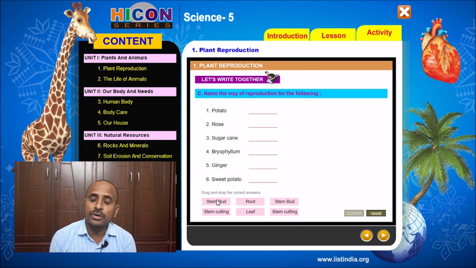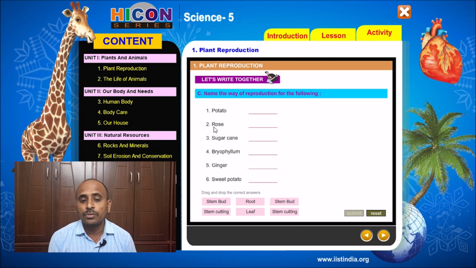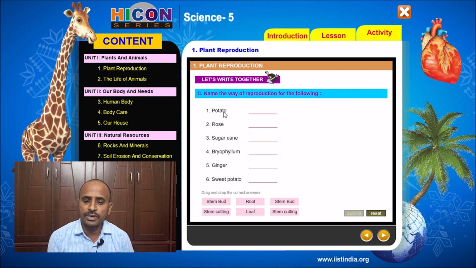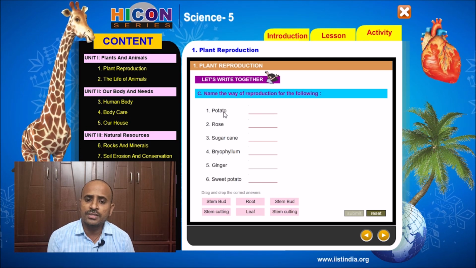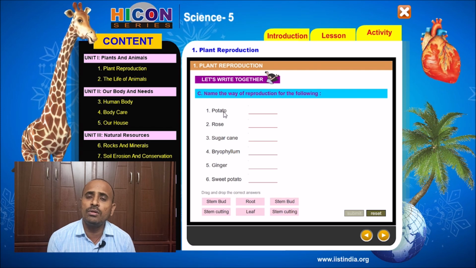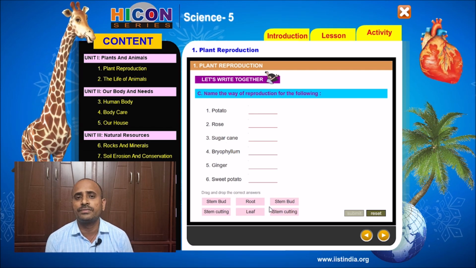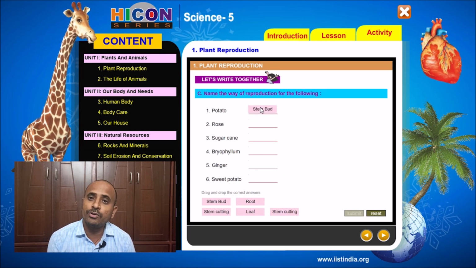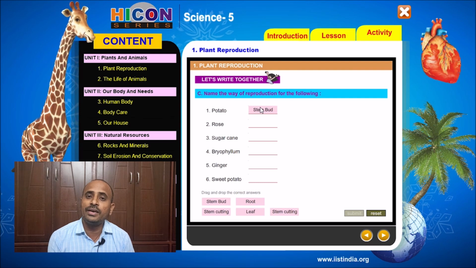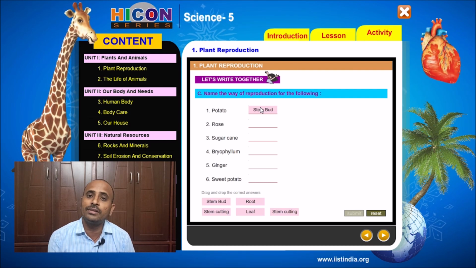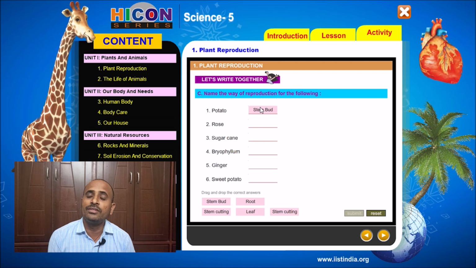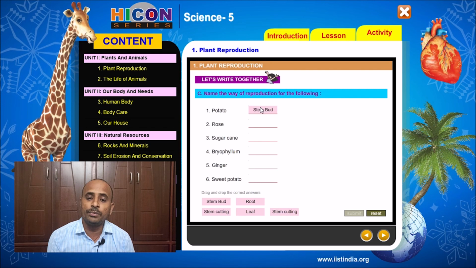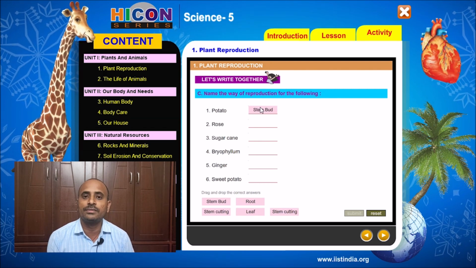In what way can potato plant reproduce? Potato plant can reproduce with the help of stem bud, because potato has small buds on its surface. Each bud produces a new potato plant. If we cut the bud and plant it inside the soil, then we will get a new potato plant. So potato reproduces by way of stem bud.